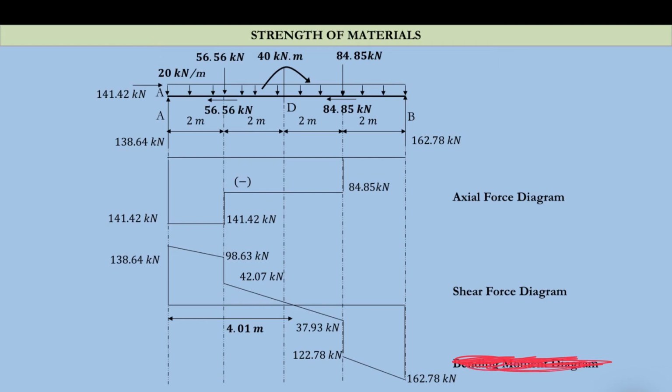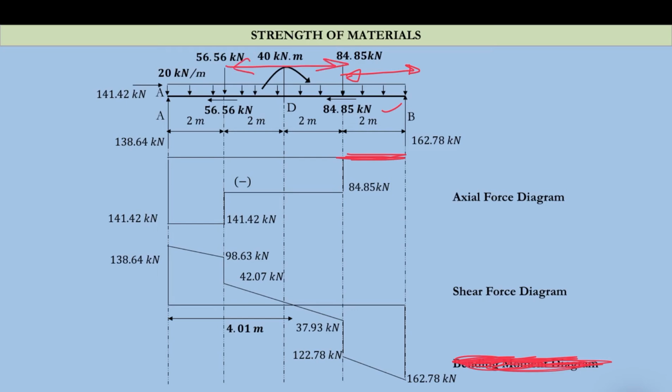So this is how we have calculated the axial force. In this region, the last 2 meters, there is no horizontal reaction, so axial force is simply 0. In the axial force diagram we will put a simple straight line. Now 84.85 kilonewton, this is compressive. This force is trying to compress the beam, so this is 84.85 till here.